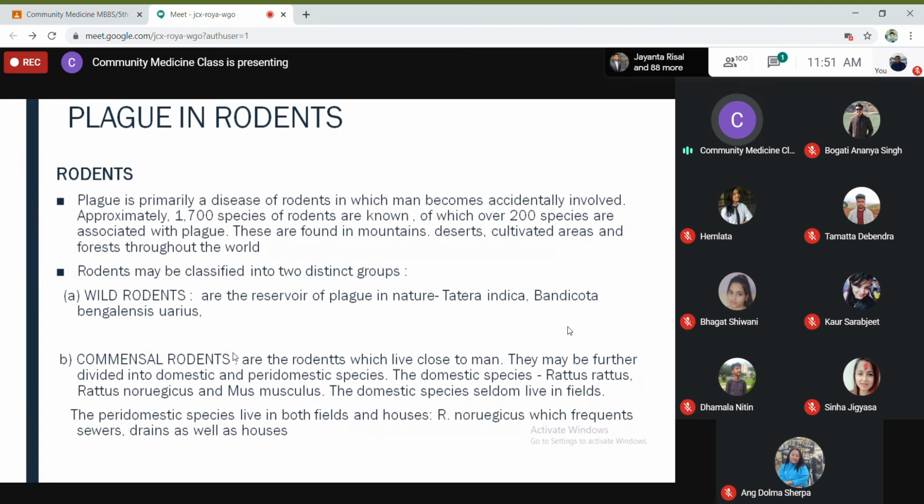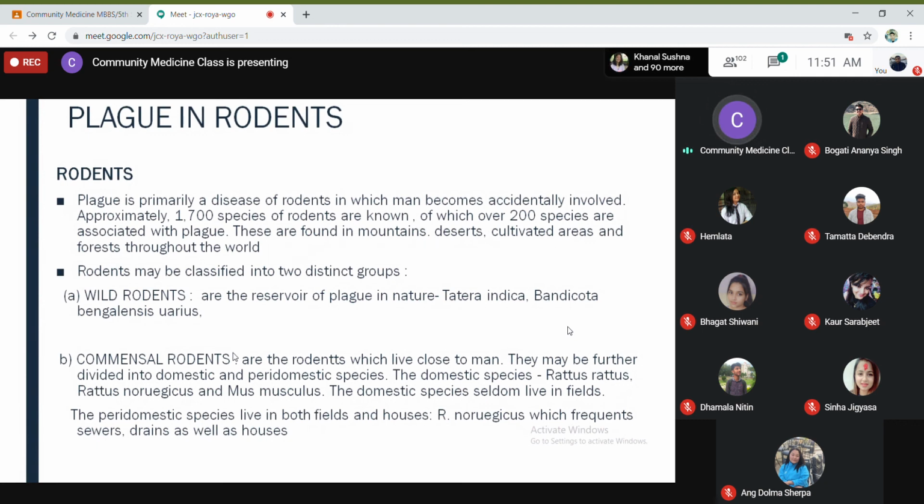Domestic means those which live nearby humans, like Rattus norvegicus and Mus musculus. These domestic rodents do not live in fields. They live inside the houses, or where there is a sewer system, in the sewer. Peri-domestic species can live both in fields and houses. That's the only difference.